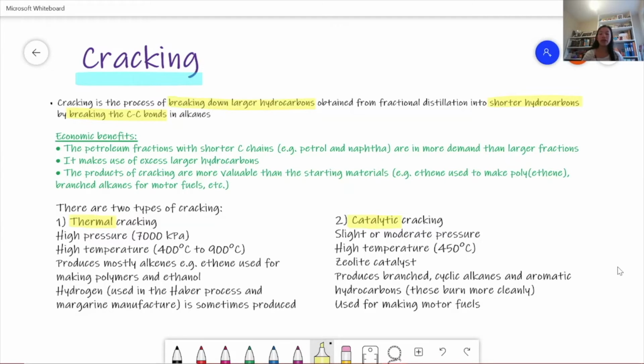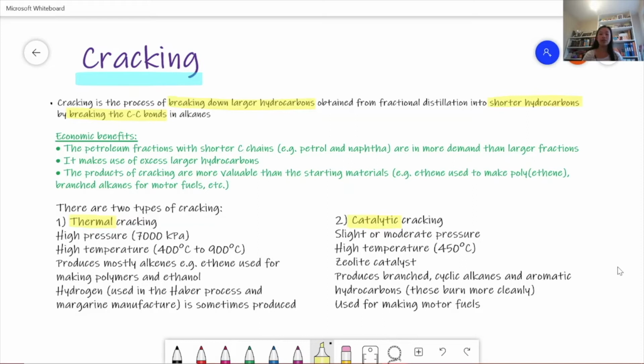There are a few economic benefits of doing this. The first is that the crude oil fractions with shorter carbon chains, for example petrol, are in more demand than the larger fractions. Secondly, it makes use of the excess larger hydrocarbons, because we don't find them as useful. And thirdly, the products of cracking are much more valuable than the starting materials. For example, ethene used to make polyethylene, or branched alkanes for motor fuels.